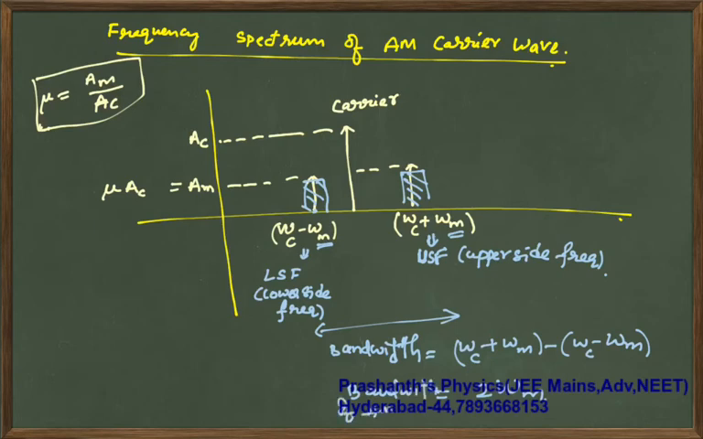This is your angular bandwidth. If you want linear frequency, divide by 2 pi: 2 times omega_m by 2 pi. So linear or angular, whatever you require, you simply do it. So with this I have explained everything regarding AM waves.